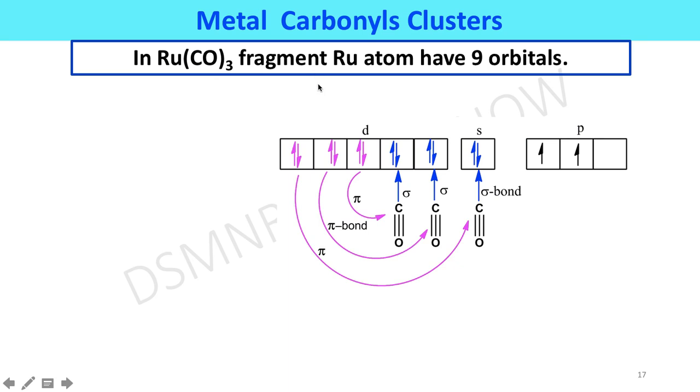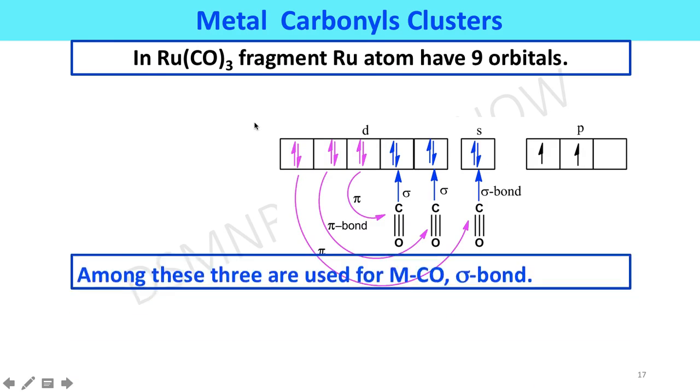In the ruthenium tricarbonyl fragment, the ruthenium atom has 9 orbitals, that is 5 d orbitals, 1 s orbital and 3 p orbitals.